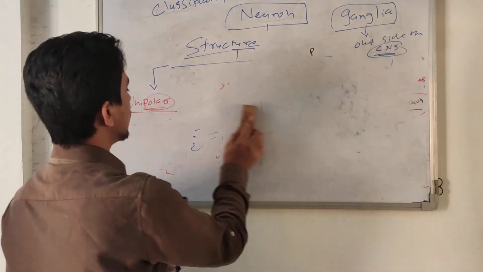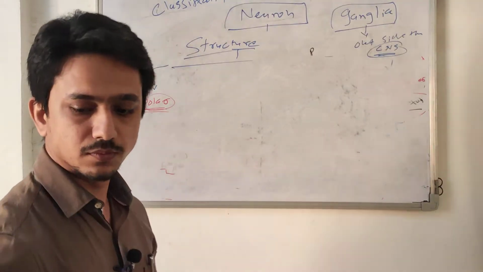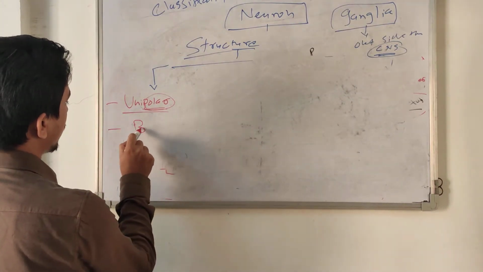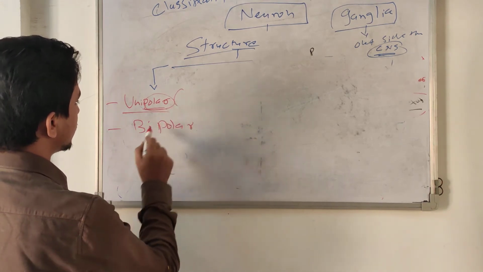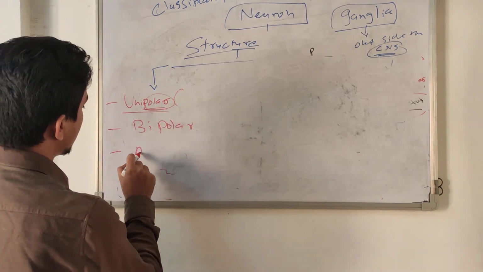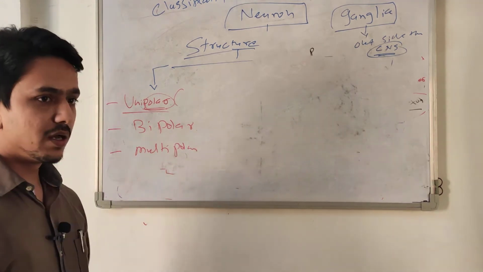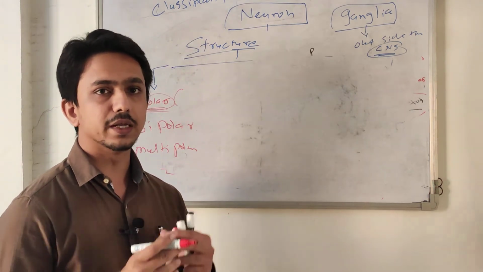And multipolar neurons. We talked about unipolar, then the pseudo-unipolar, the bipolar, and now multipolar. Multipolar means the branches coming out from the cell body are more than 2 to 3.